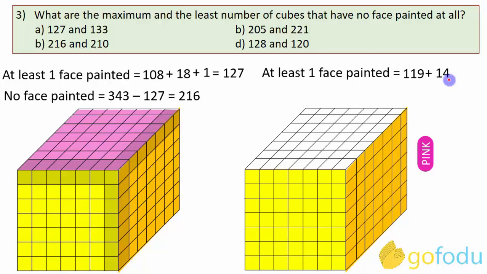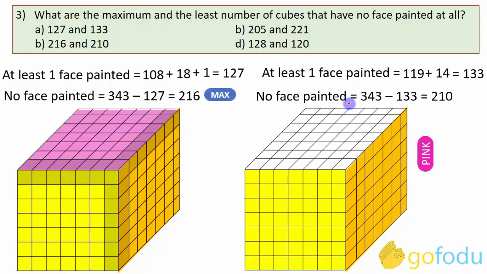So in all, we get 119 plus 14, that is 133 such cubes which have at least one face painted. Cubes with no face painted will be 343 minus 133, that is 210 cubes. Obviously, 216 is the maximum number of cubes with no face painted and 210 will be the least.